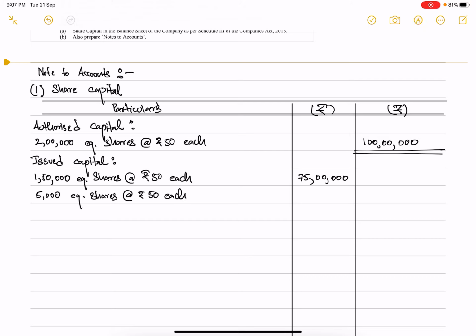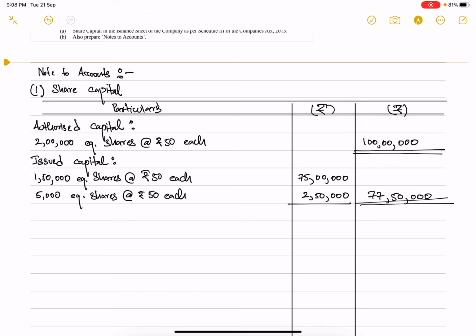So this will be amounting up to rupees 2,50,000. So the total capital that has been issued is rupees 77,50,000. And since we do not have any other information related to issued capital, we are not provided any preference shares that have been issued, we can close this over here.